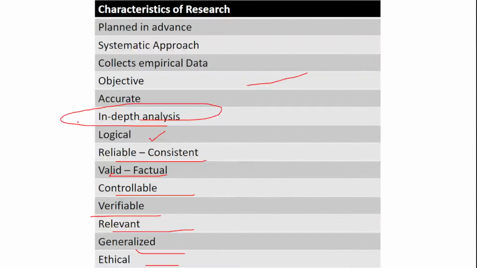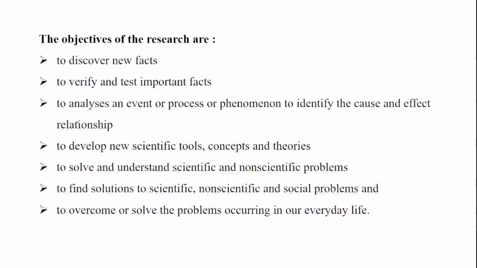As I said, these are the terms which you should be aware of, because questions can definitely be based on such statements. You should know that reliability is one of the features of research, validity is one of the features, verifiability is one of the features, relevance, yes, generalization, yes. So these are all points which we find in the research characteristics. When we take up MCQs, we will link them with the topics, but right now you should know the concepts very well before we take the MCQs. Is it clear? Okay.